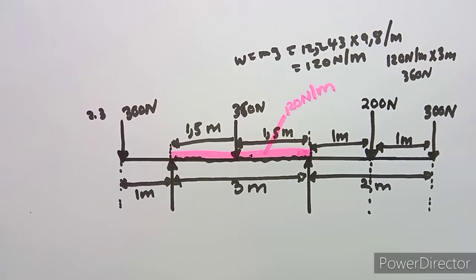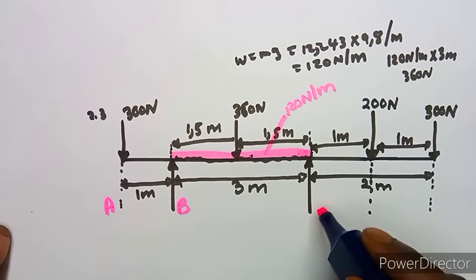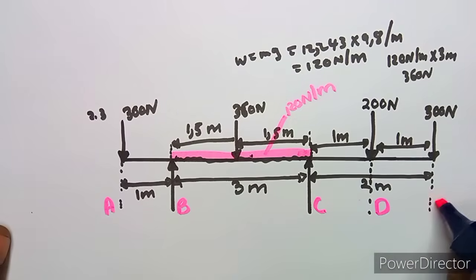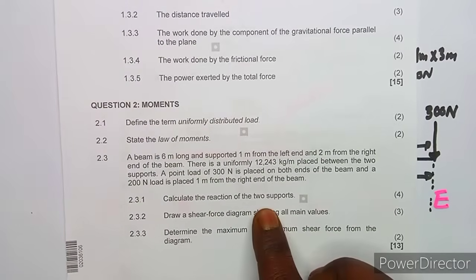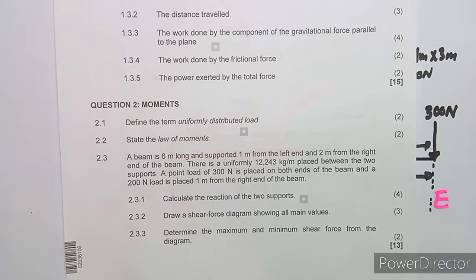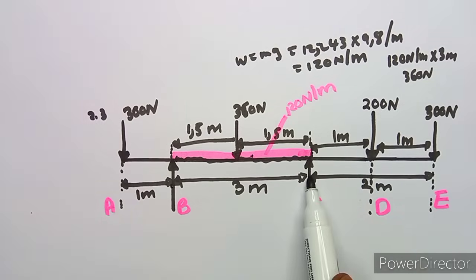I think everything is there, so we can just name our points so that they can help us while calculating. At this point this is our A, this is our B, this is our C, this is our D, and this is our E. Okay, so these are the points that I am going to work with. Now let's answer the question. The question is to calculate the reaction of the two supports. And which two supports are we talking about? According to our diagram, our supports are this one at B and this one at C.